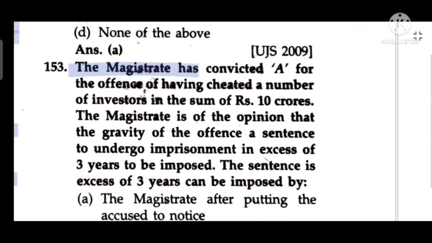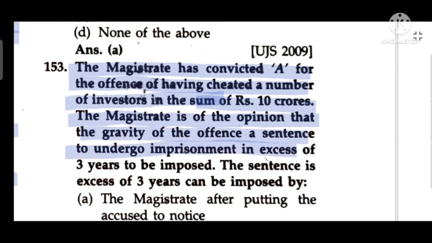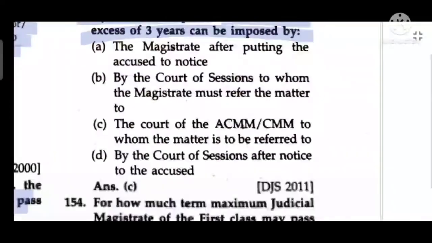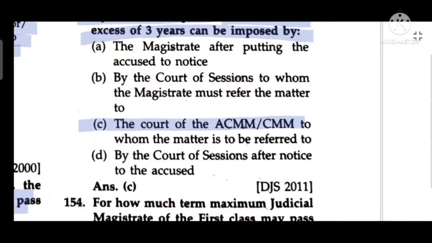A Magistrate has convicted A for the offense of having cheated a number of investors of a sum of 10 crore. The Magistrate is of the opinion that the gravity of the offence requires a sentence of imprisonment in excess of 3 years to be imposed. A sentence in excess of 3 years can be imposed by the court of ACMM and CMM, to whom the matter is to be referred.